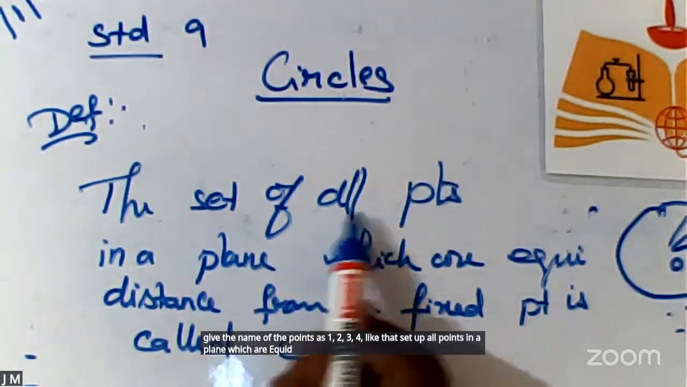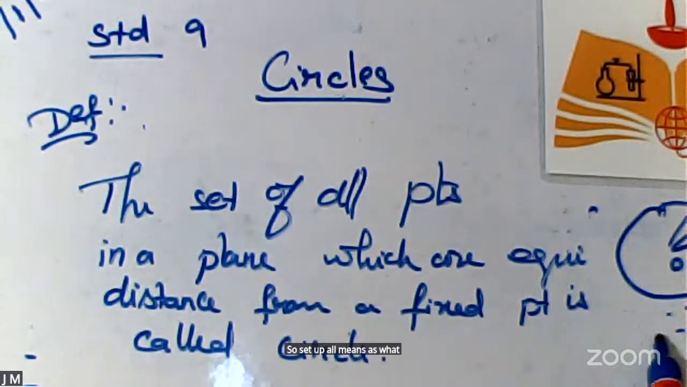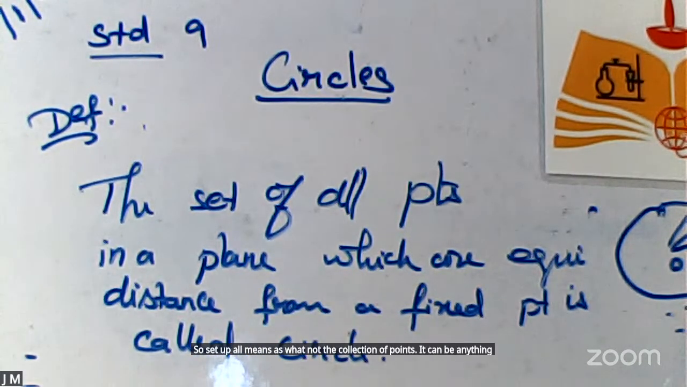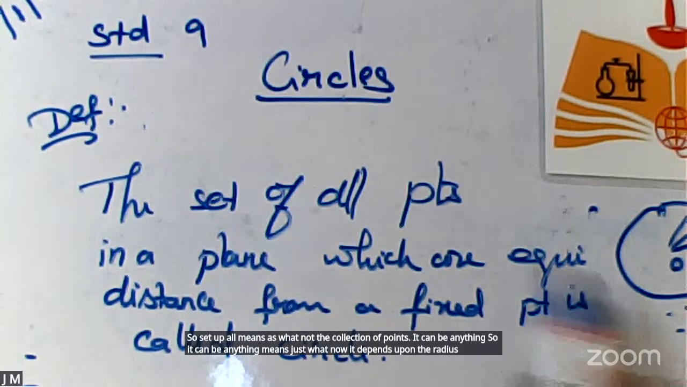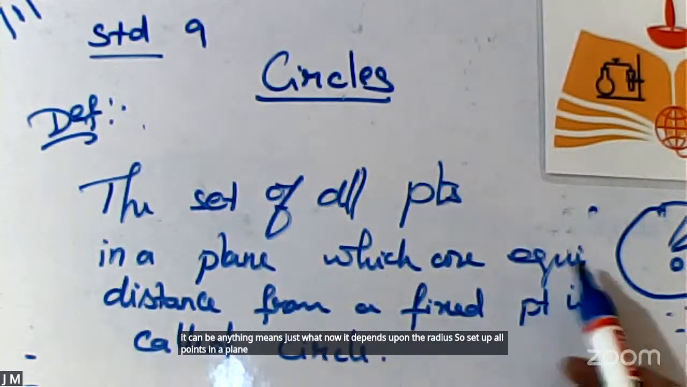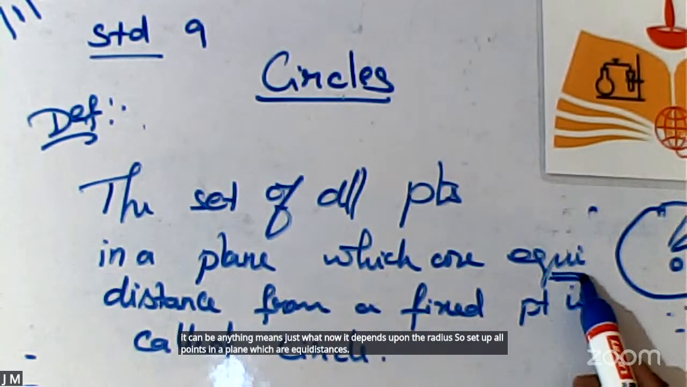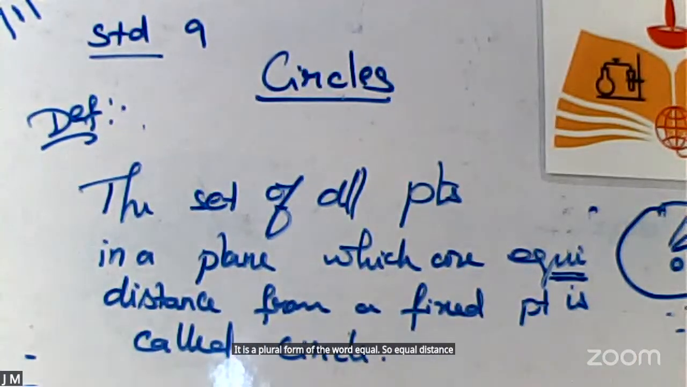Word by word, we are supposed to understand the meaning. So what does "set of all" mean? Not just a collection of points. It can be anything, depending upon the radius. "Equidistant" is the plural form of the word equal. So equidistant from a fixed point is called a circle.